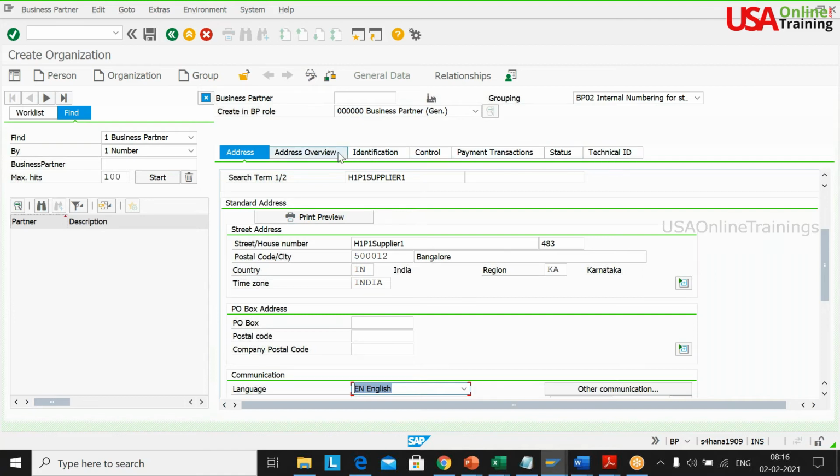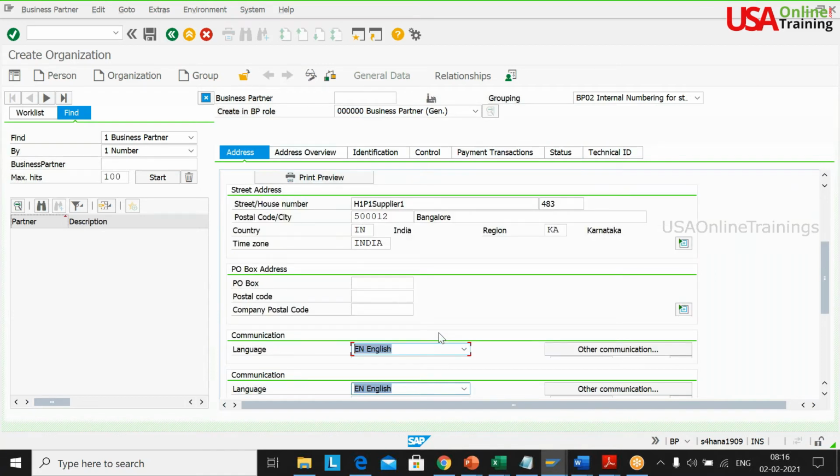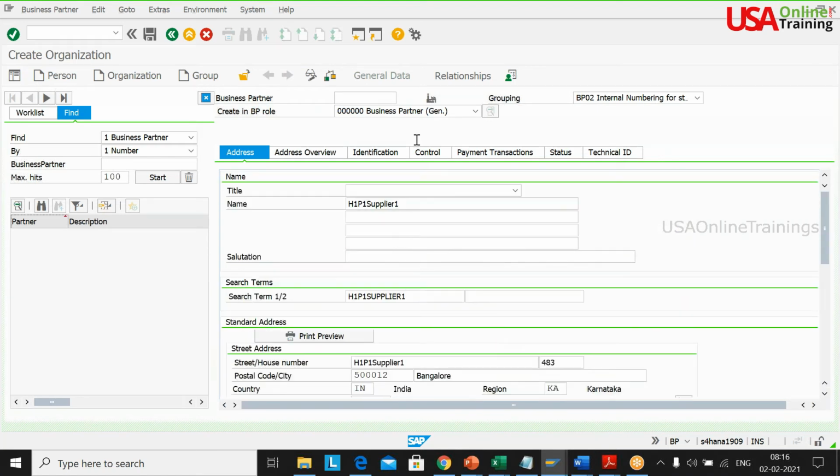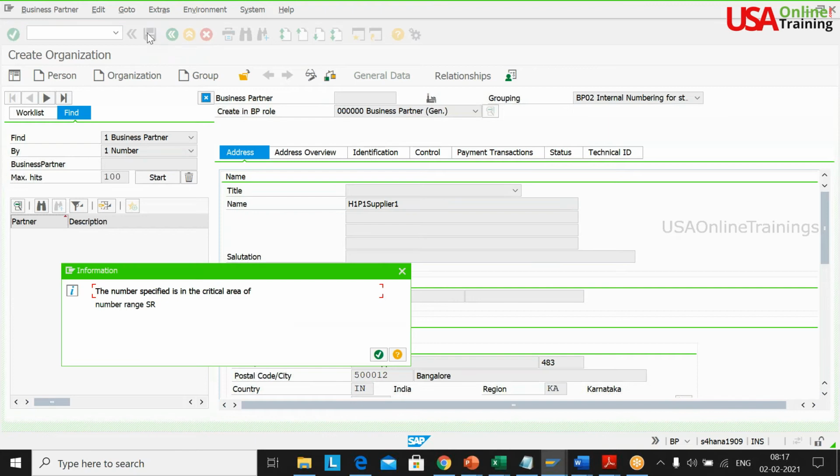If you want to keep any basic information, address view, everything, those material master creators or FI guys, whenever they create the vendor, will use all these fields here. There are still a lot of fields: payment transaction controls, identifications. Now save it. The number specified is in the critical area of the number range. I have not specified any number range, correct?